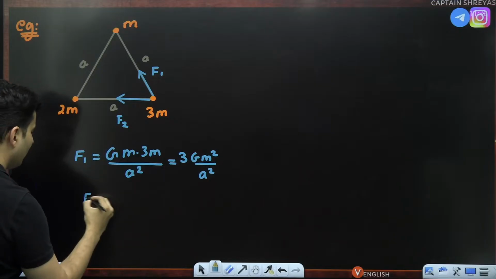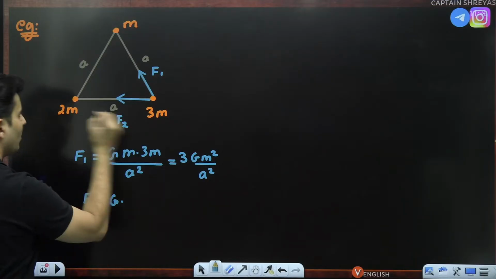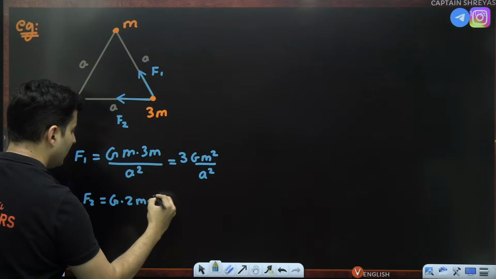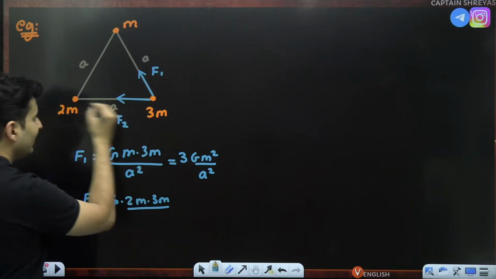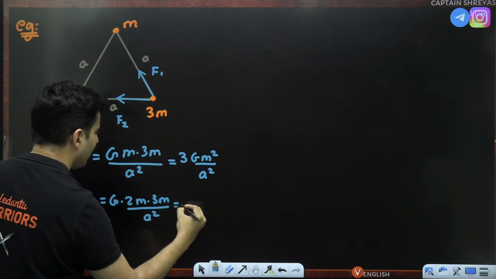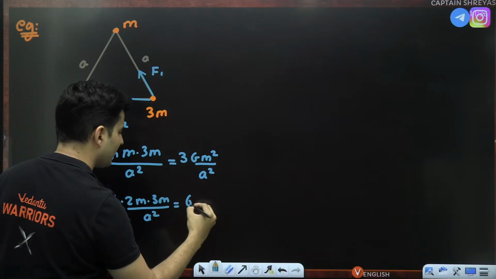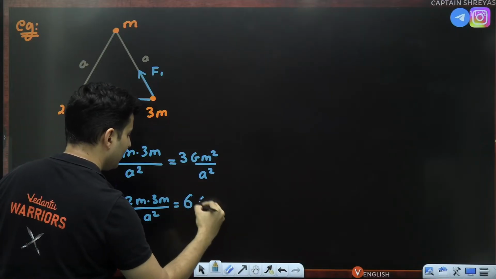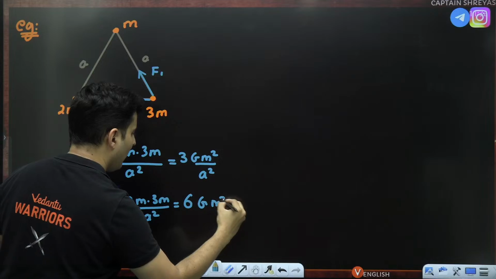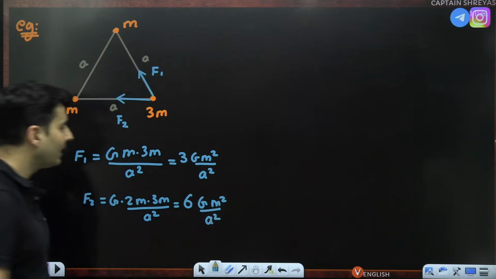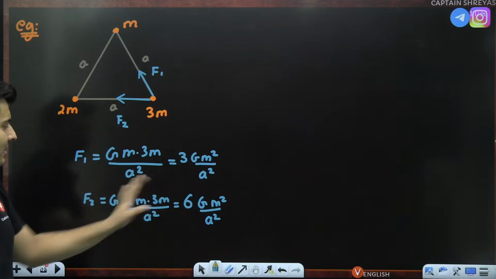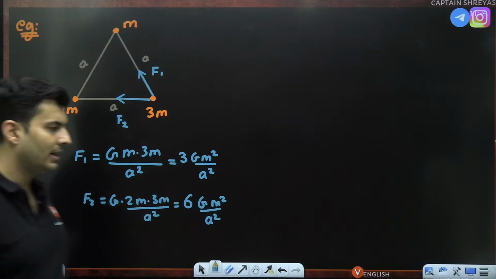What is force number 2 going to be? G, product of the masses 2m into 3m, whole thing divided by the distance, which is a square. 2 3s are 6, so this is 6G m square divided by a square. G m square by a square is common. This is 3, this is 6. That is the only difference that I can see.